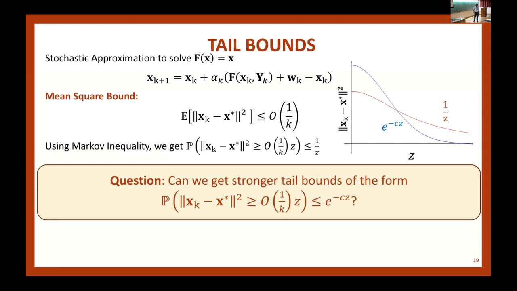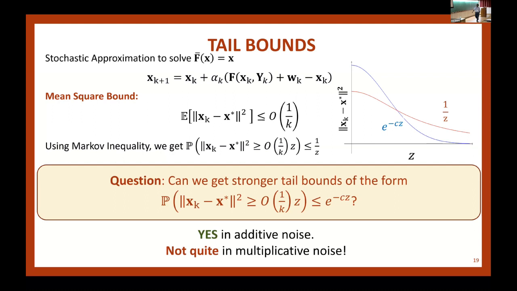And I'm going to state the results more formally in the next few slides, but I want to tell you the punchline. The punchline is yes and no. So if you have only additive noise, no multiplicative noise, then you can get this exponentially decaying bounds. But in the multiplicative noise setting, it's not possible to get these tails. You'll get heavier tails. So this decays as e to the power minus z, but I like to call this Gaussian tail because I have a square here.